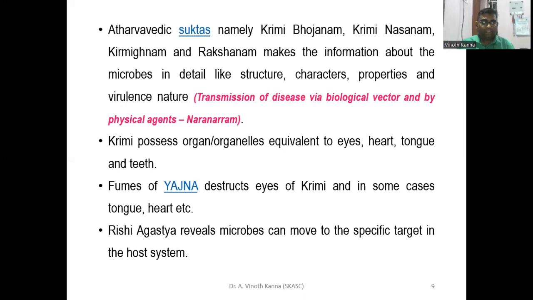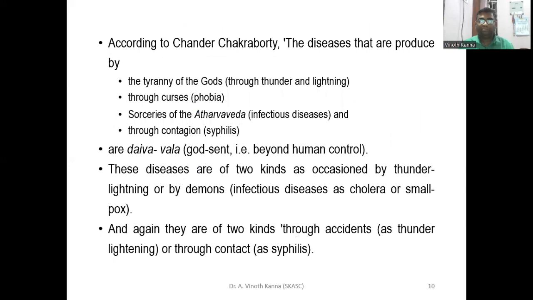In the early periods, there was a practice called the yajna. The yajna is one form of the Agnihotra. In that process, fumes are liberated, and they kill the krimi, either by breaking its eyes, or its tongue and heart. The Rishi Agastya gave additional information that the krimi has an ability to move into the host system.